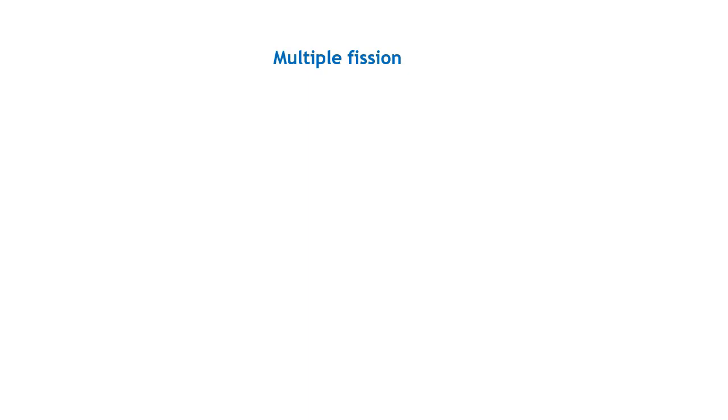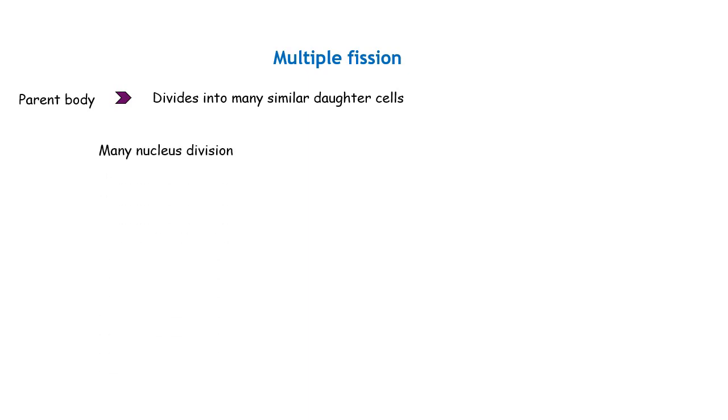Now let's see what multiple fission is. I told you what fission is in general, right? Fission means from a body cell you get either two or more daughter individuals. So that is what fission means in general. A multiple fission means from the parent body you get many similar daughter cells. So that is multiple fission. Now, what happens in multiple fission? From a single parent, you get many daughter individuals.